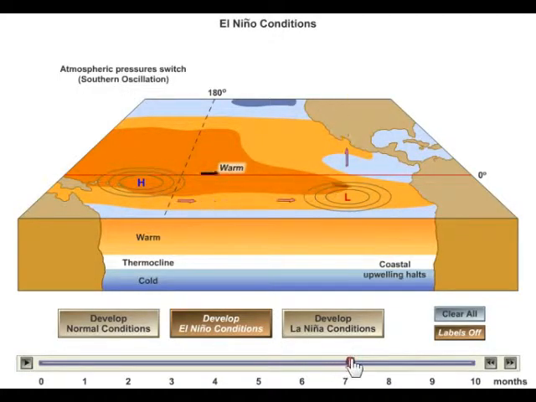And so what happens now is that warm water fuels rain and storms, and the trade winds are actually reversed in direction, and this part of the ocean now becomes the rainy, stormy side of the ocean. And so during an El Nino, we typically have very high rain, lots of storms and flooding over on this side of the Pacific, from California on down to South America. Now, what usually happens within a year or so after the El Nino is that it's like the pendulum swings back the other way, and we get a La Nina.